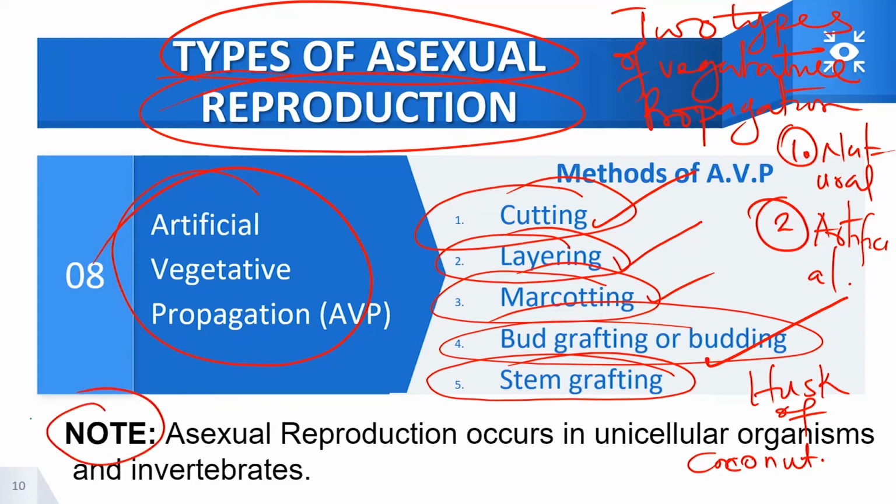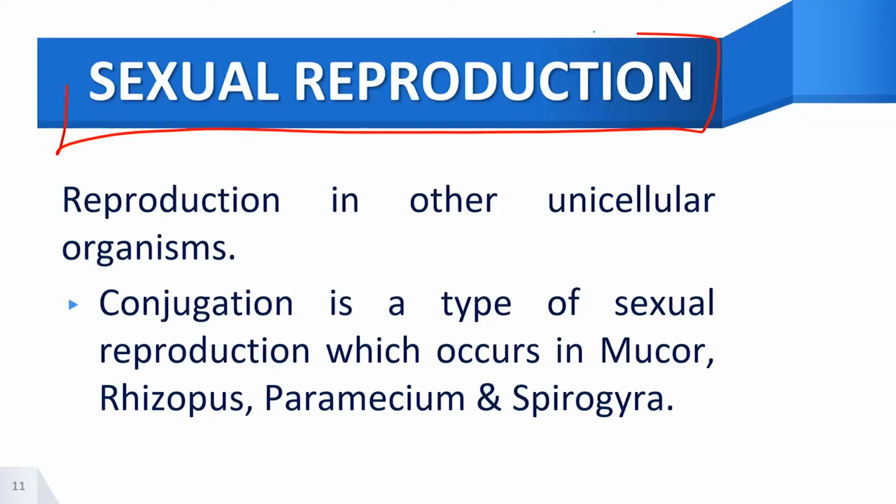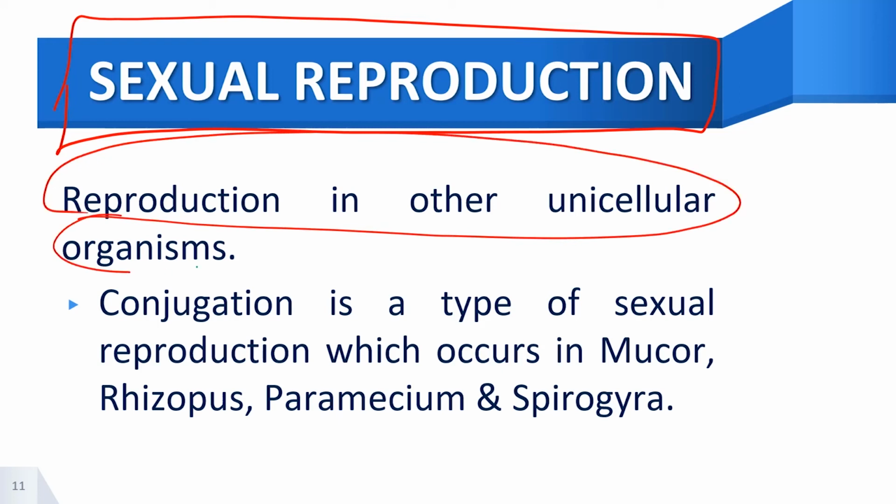Now, I want us to understand that asexual reproduction occurs in unicellular organisms and in invertebrates. It's very important we take that along with us. So now this brings us to sexual reproduction, what we call sexual reproduction.